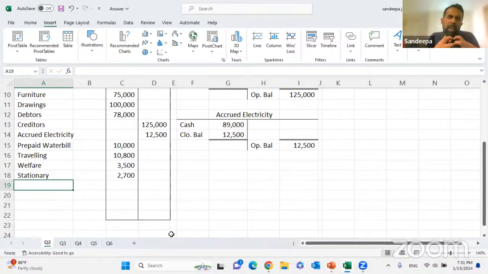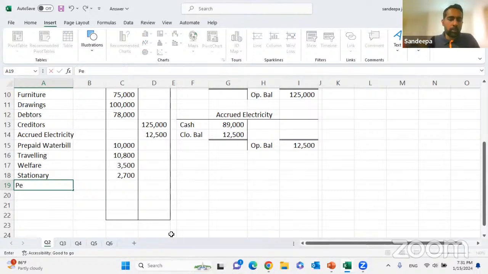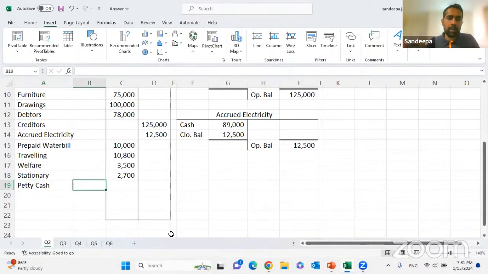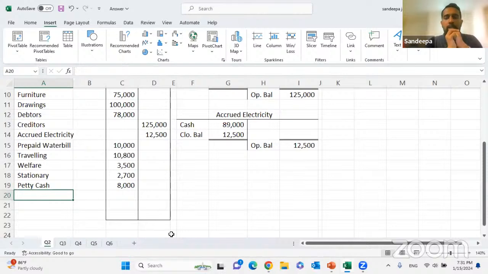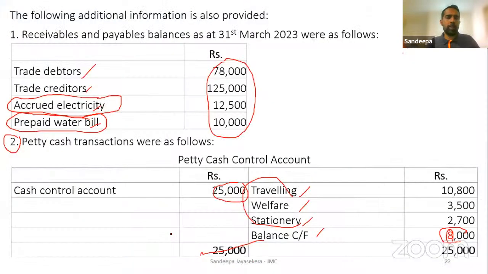Petty cash has remaining cash balance of 8,000. That is an asset. Petty cash එකව ඉතුරු වෙලා තියෙන සල්ලි asset එකක්. So we'll put that one. Petty cash, which is an asset, 8,000. Petty cash asset එක අපි දාගත්තා රුපියල් 8,000. Okay. Right. So we have completed.